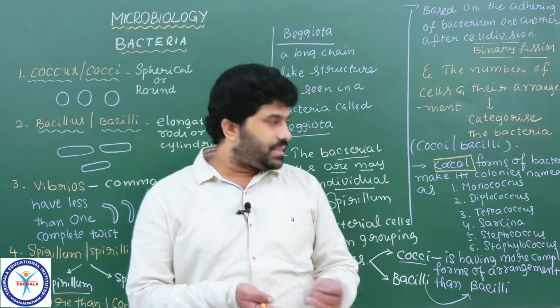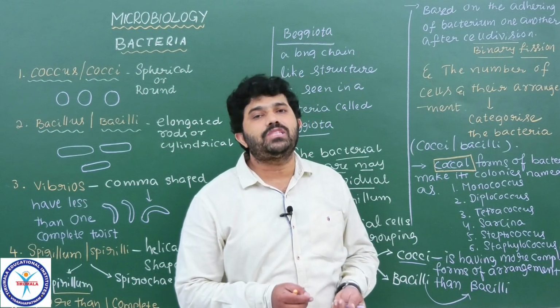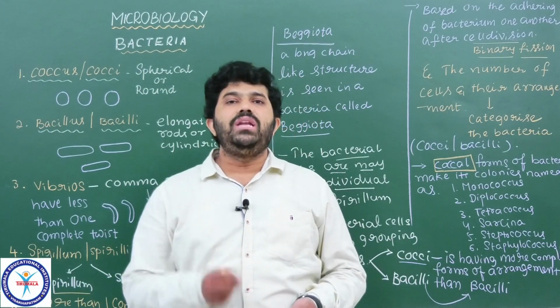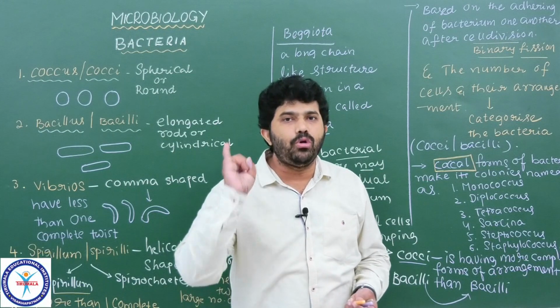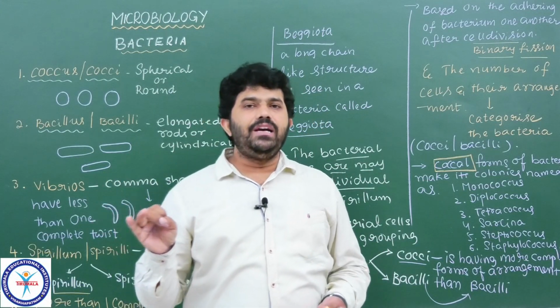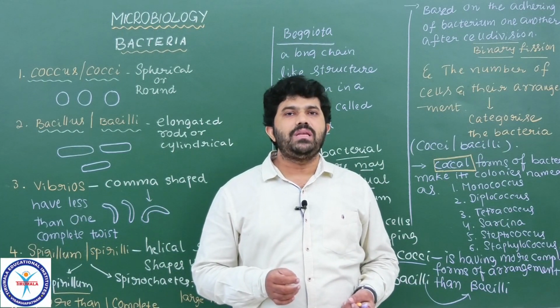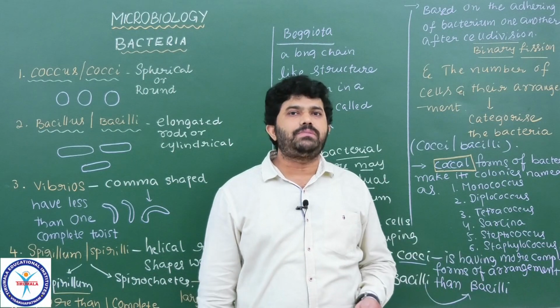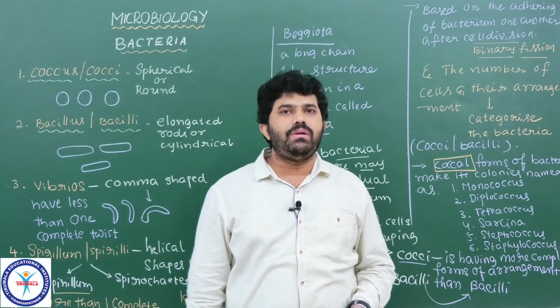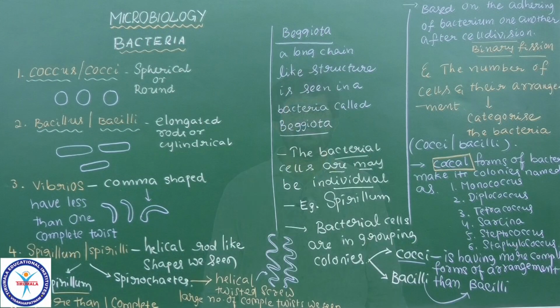So the bacillus bacteria basically possess three different types of colonies. In the same way, bacilli forms of bacteria exist in three different forms: monobacillus, diplobacillus and streptobacillus. Understood, students? Streptobacillus. Now have a look into all these different forms of bacteria given by coccus bacteria and bacillus.